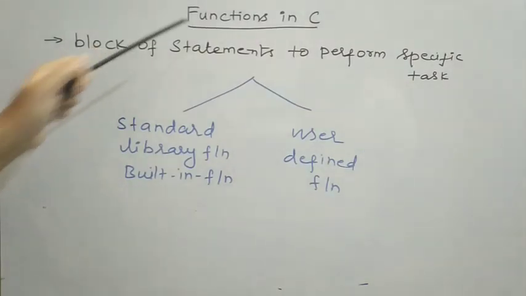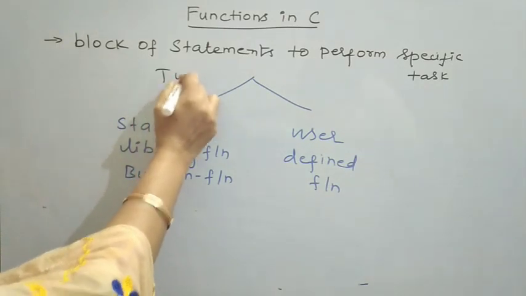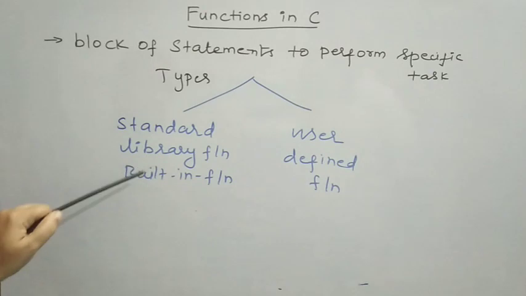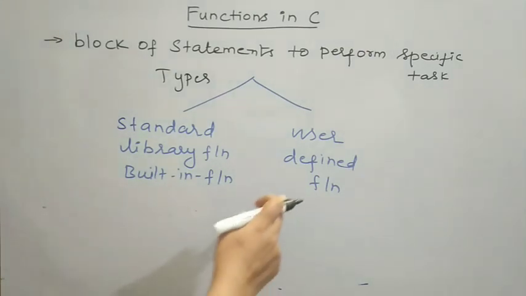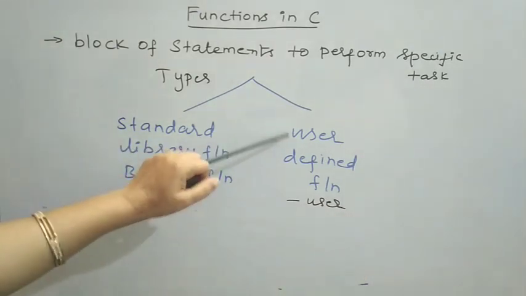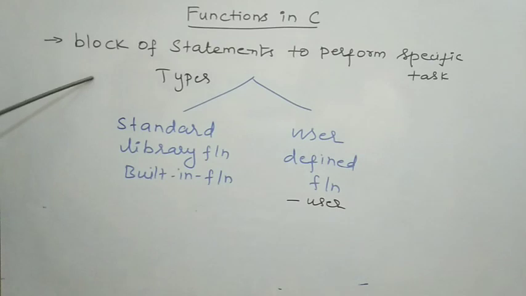We have two types of function. One is the standard library function, or otherwise we call it a built-in function. The other one is the user-defined function. User-defined functions are functions created and maintained by the user. That is, when we are creating functions inside our program, how many functions I can have inside my program is not limited. As many functions as we want, I can have that many functions.